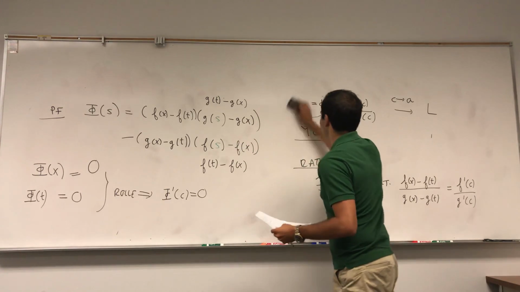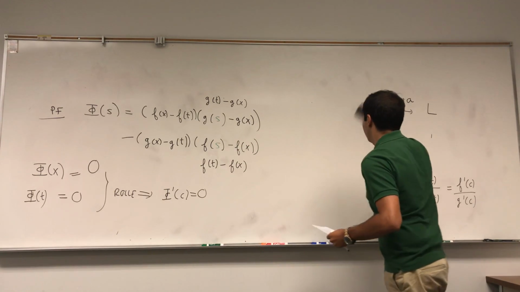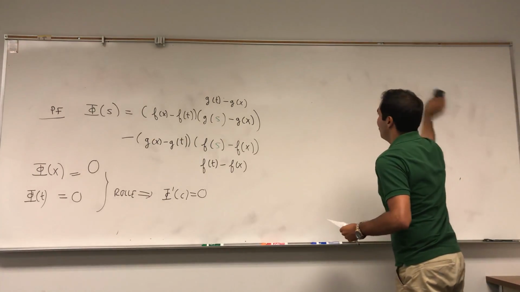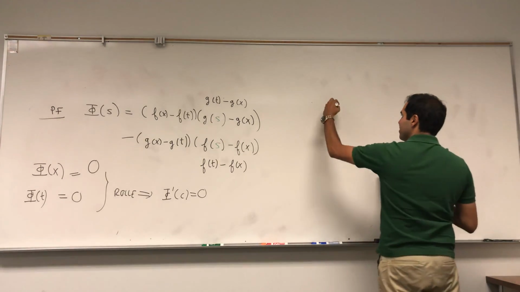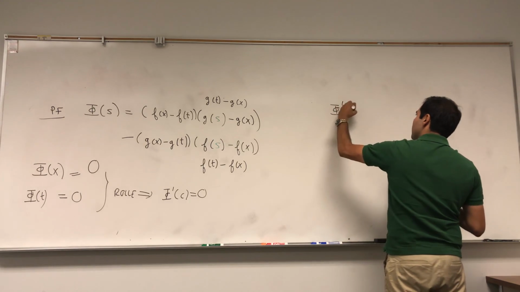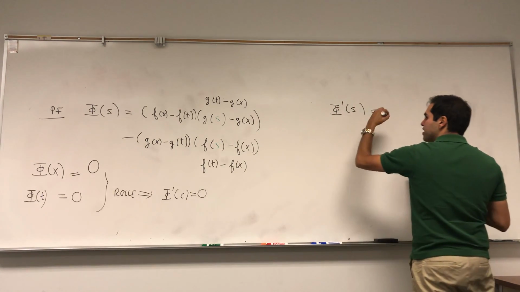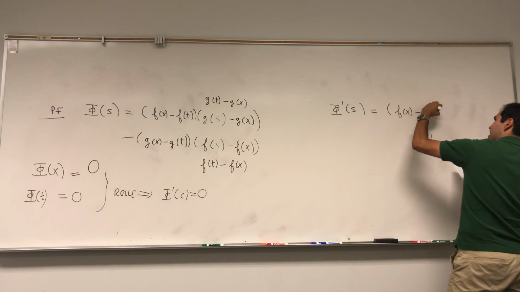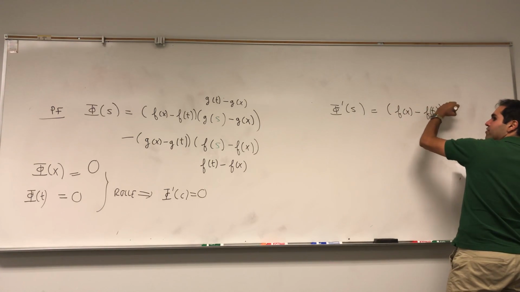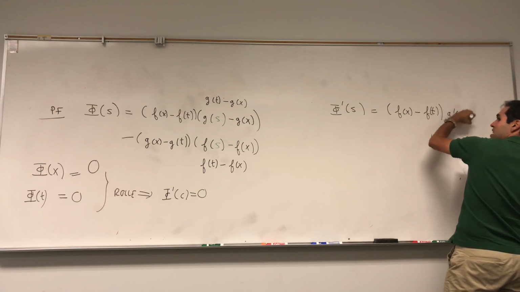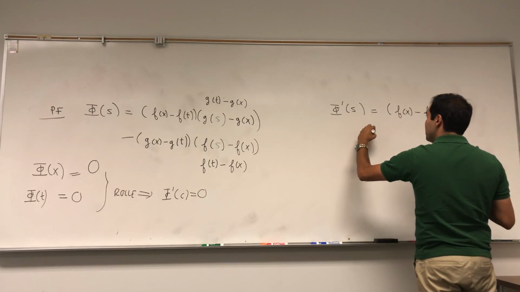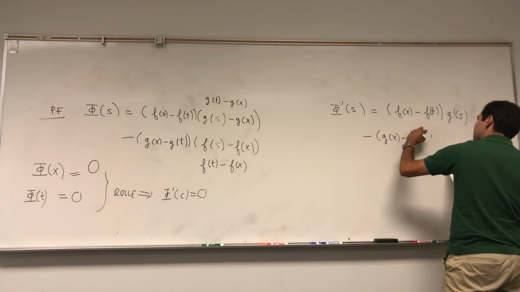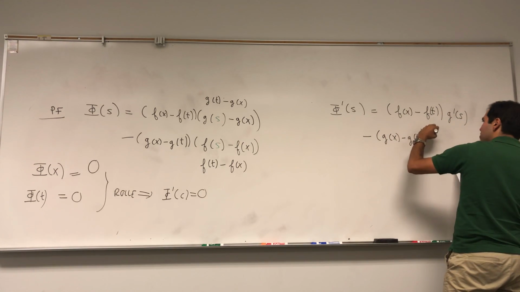And what does that mean? Again, for some c in (x, t). But what is phi prime of s? Remember, everything is a constant except s, so it's f of x minus f of t, g prime of s, and then minus g of x minus g of t, f prime of s.